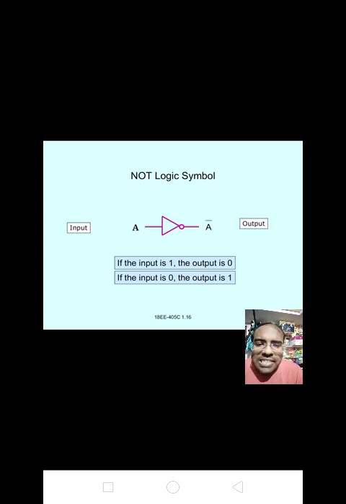Next, NOT logic symbol. Please make a note of it. Most important one, NOT logic symbol. Input A given to the NOT gate, we get the output A bar. If the input is 1, output is 0. If the input is 0, output is 1. Okay, NOT gate logic symbol. Make a note of it. Please draw the symbol in your notebook.